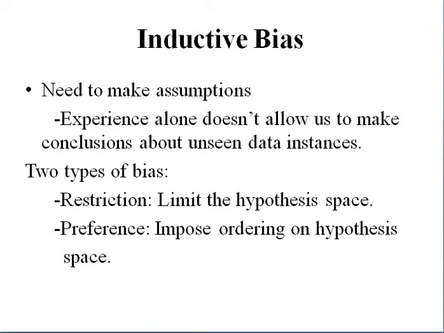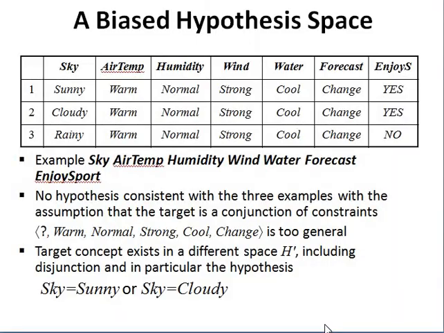There are two types of biases generally: restriction and preference. Restriction limits the hypothesis space, and preference imposes an ordering on the hypothesis space. Next, the biased hypothesis space.